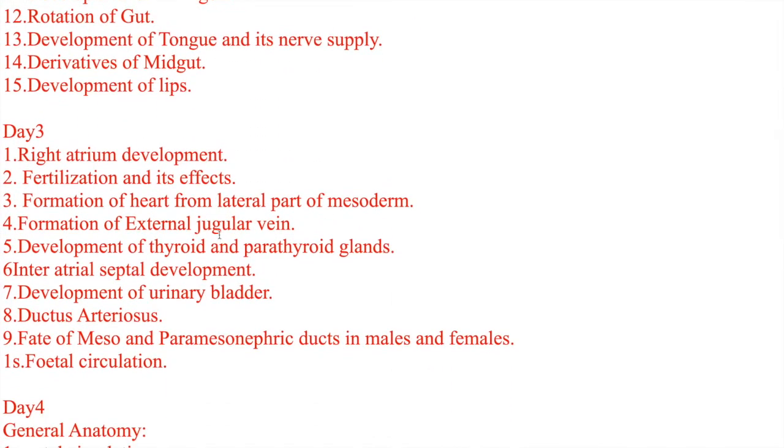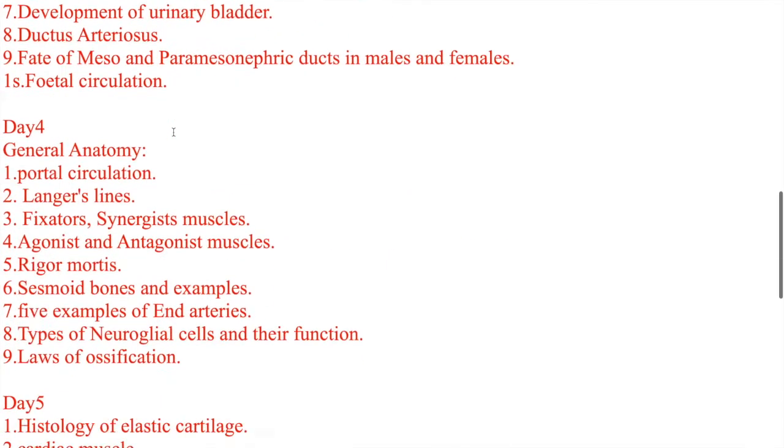Third day, we'll see for the third day. First one is right atrium development, fertilization and its effects, and formation of heart from the lateral part of mesoderm, formation of external jugular vein, development of thyroid and parathyroid glands, interatrial septal development, development of urinary bladder, ductus arteriosus, fate of meso and paramesonephric ducts in males and females, fetal circulation. Okay, these are the 10 questions for day 3.